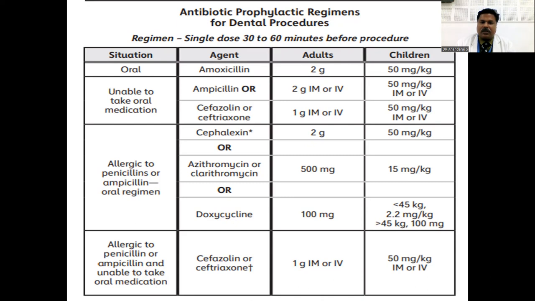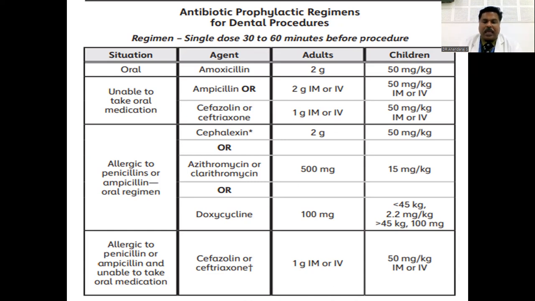If not ampicillin, the other alternative is cefazolin, again 50 milligram per kilogram IM or IV, or ceftriaxone, 1 gram IM or IV for adults and 50 milligram per kilogram IM or IV. So for amoxicillin, ampicillin, and cephalosporins, the dose is the same, that is 50 milligram per kilogram body weight. So it is easy to remember, amoxicillin and cephalosporins belong to the same group of drugs, so the dose is almost equal: 50 milligram per kilogram body weight for children and 2 gram for adults.